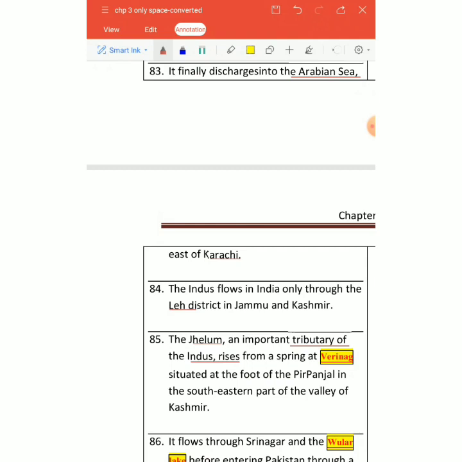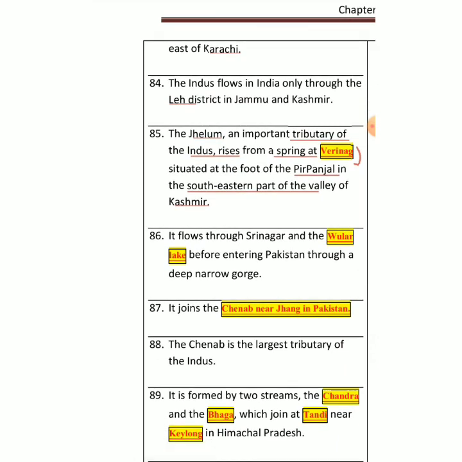It rises from a spring. झरने से इसका origin होता है. The name of that spring is called Verinag. Verinag, right? It lies in Jammu Kashmir, in Pir Panjal, the southeastern part of Kashmir. So mainly Jhelum का rise वहाँ पे होता है.